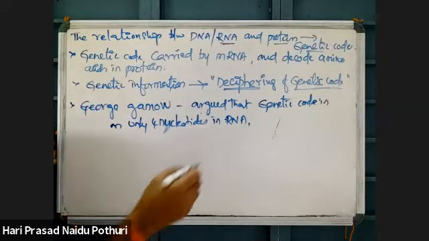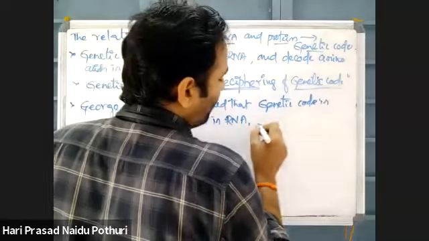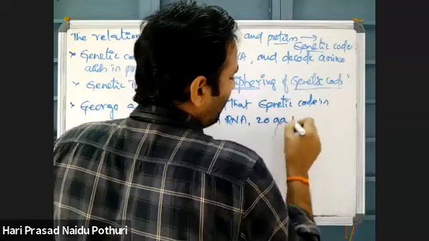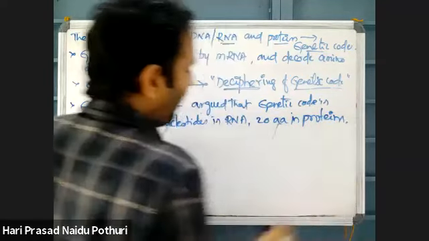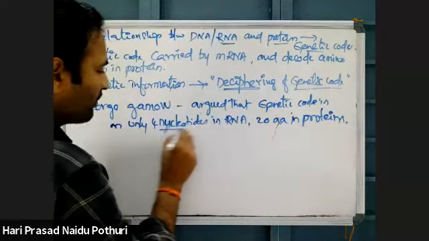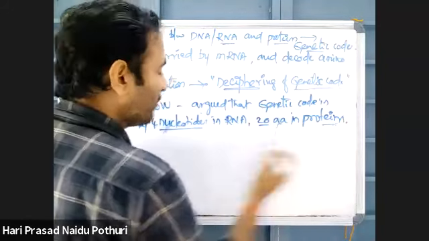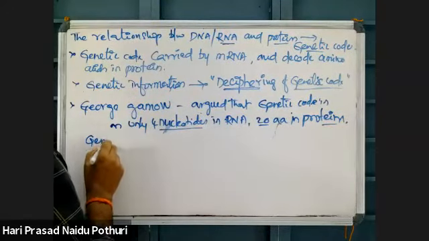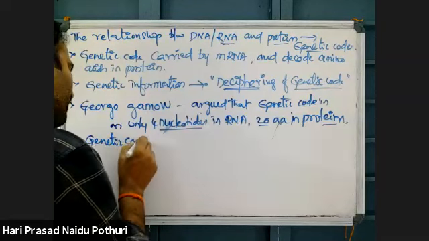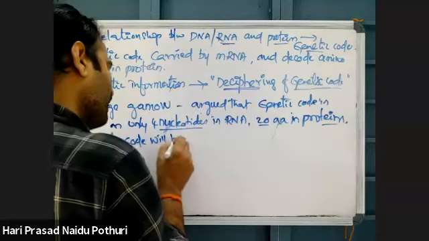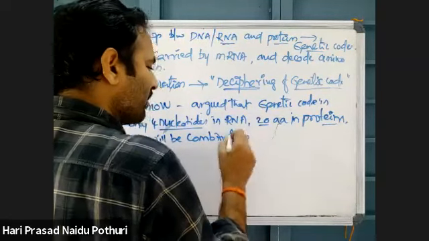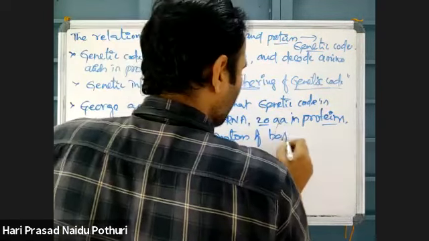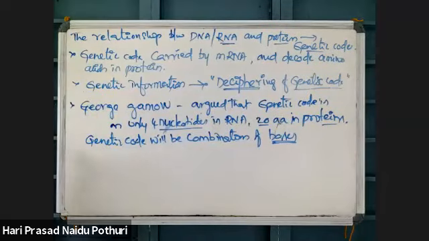But how many amino acids are there in proteins? 20 amino acids. As there are only 4 types of nucleotides but 20 different amino acids in proteins, the genetic code will be a combination of nitrogen bases, a combination of nucleotides. A single nucleotide is not a genetic code, he argued.